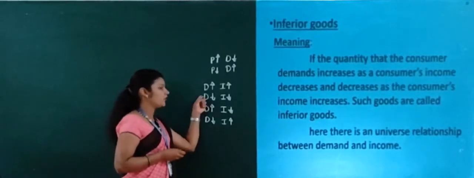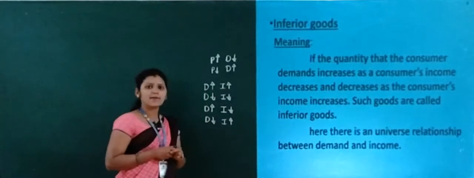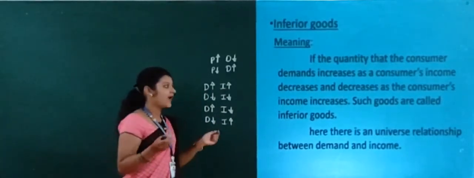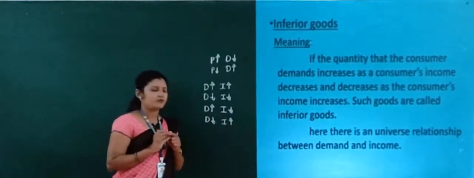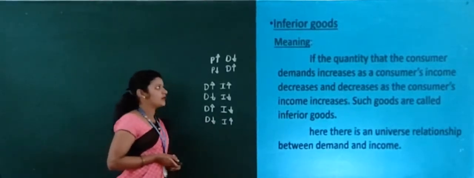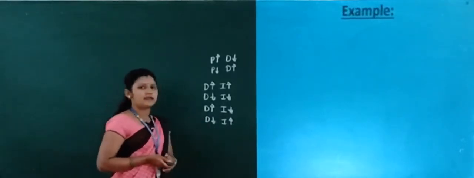And now for the normal goods, here the demand as well as the income are going in the same direction. Okay, that is why they have a positive relationship between demand and income. This is the normal good. Now let's see some examples for the inferior goods.